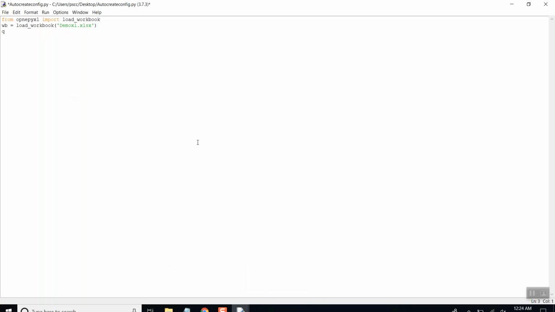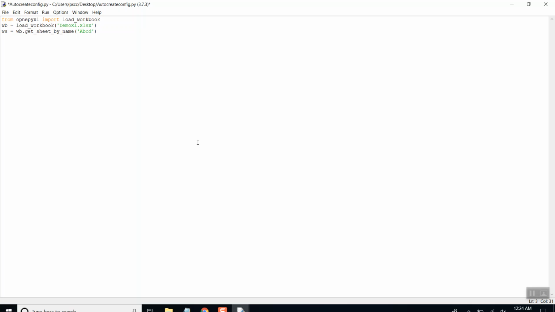Worksheet can be accessed in a variable named worksheet is equal to wb.active, underscore, I forgot what was the sheet. Get underscore sheet by name. I believe this has been deprecated.